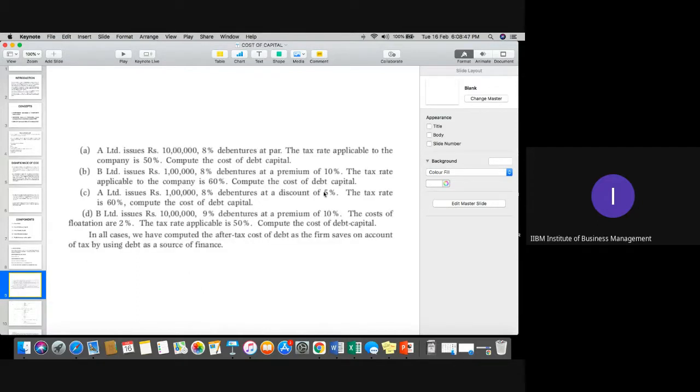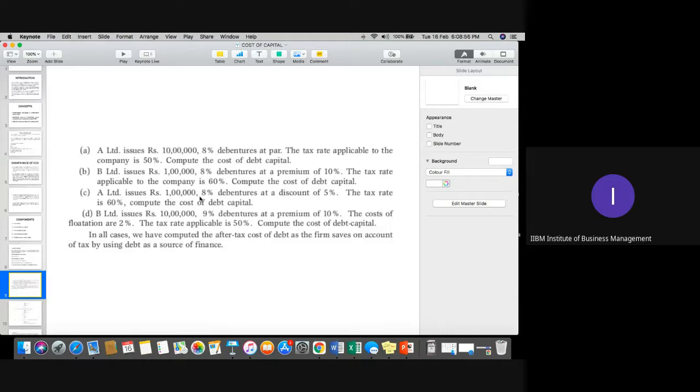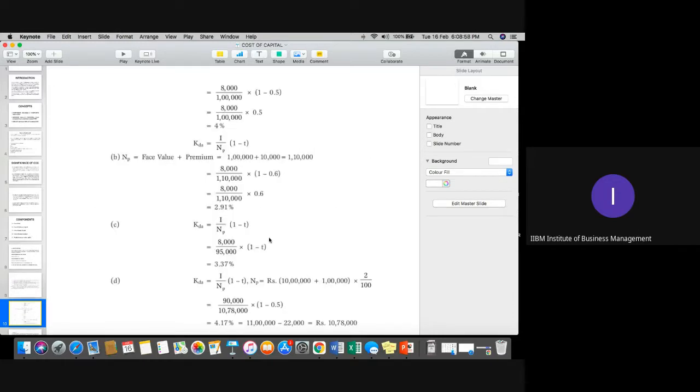In the third option, it is a 5% discount. So 1 lakh minus 5% of 1 lakh, which is 5,000. So 95,000 is the NP. Taxation is 60% again. So it is 1 minus 0.6, giving 3.37%.